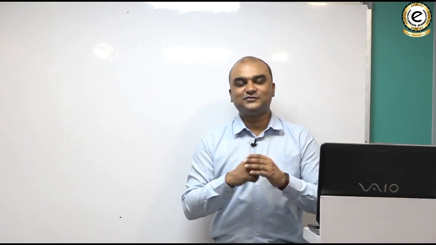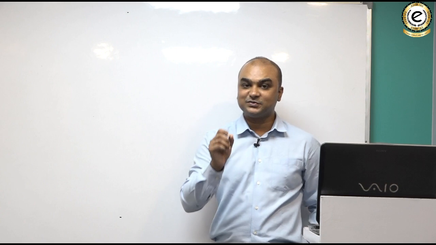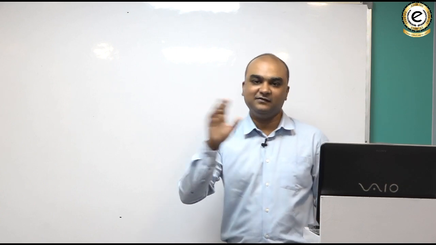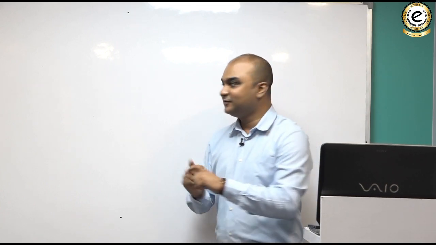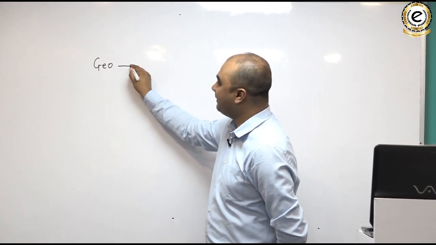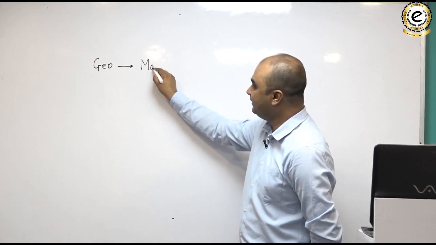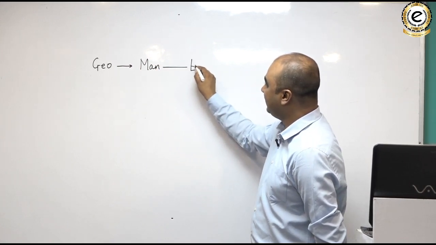The core of geography is to understand this relationship that exists between man and environment. So, geography is all about the relationship between man and environment.